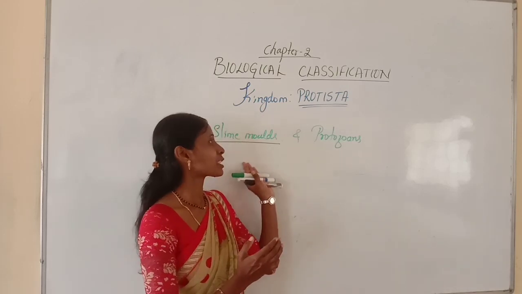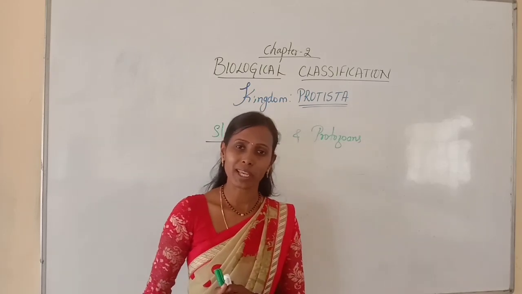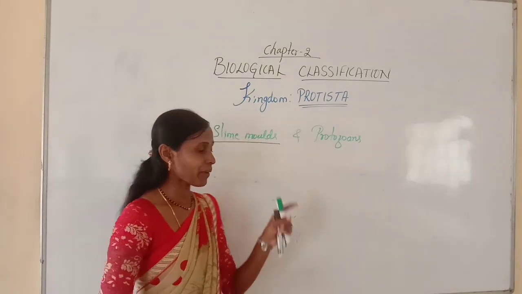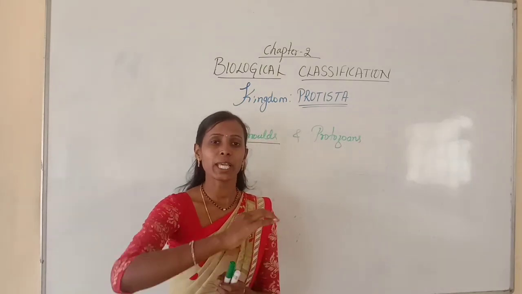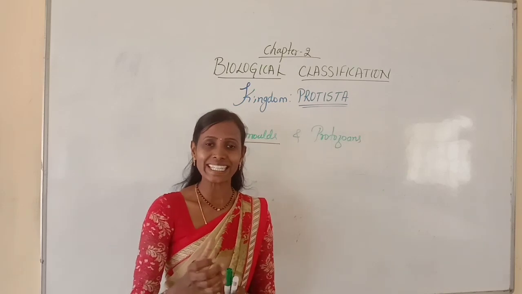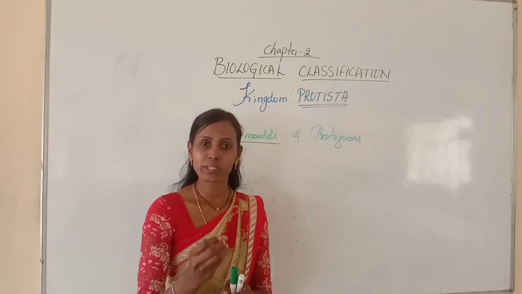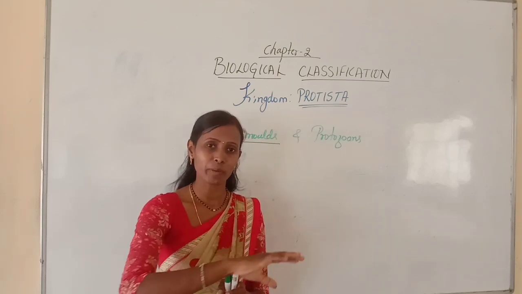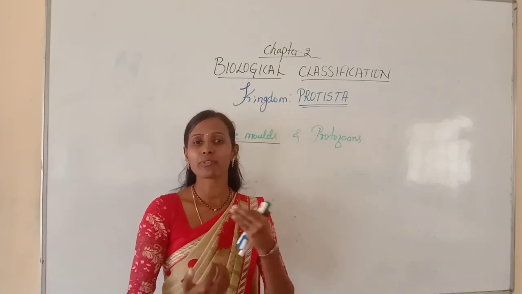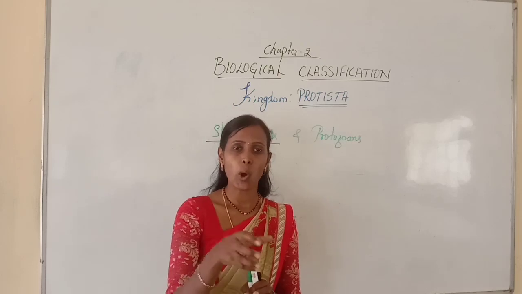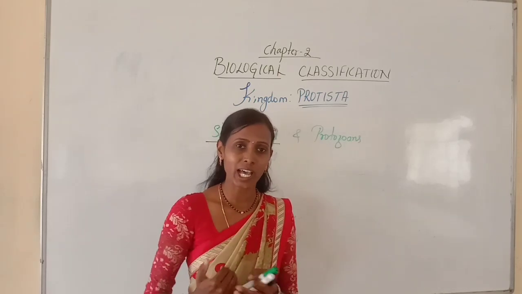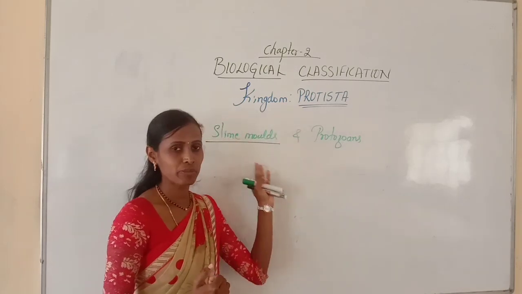Even here, these slime molds mainly depend upon the dead and decaying organic matter, and they will usually move along the decaying twigs, leaves, etc. Whatever the decaying organic material is there, they will be moving upon it, and they will engulf the organic matter which is present in the decaying matter.